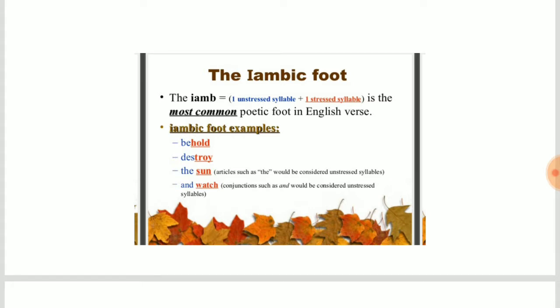Here be is unstressed and hold is stressed. Destroy, the sun, and watch. In the sun, articles such as the would be considered unstressed syllables, and conjunctions such as and would be considered unstressed syllables.